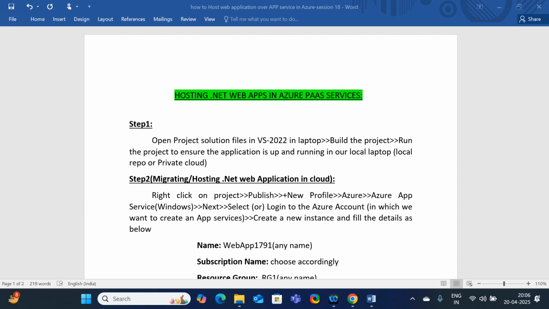Here, what type of service do we use in PaaS in order to host our web application? This is the question. Which service are we going to use? App Services. App Services is one of the PaaS services which we utilize in order to host our web application.